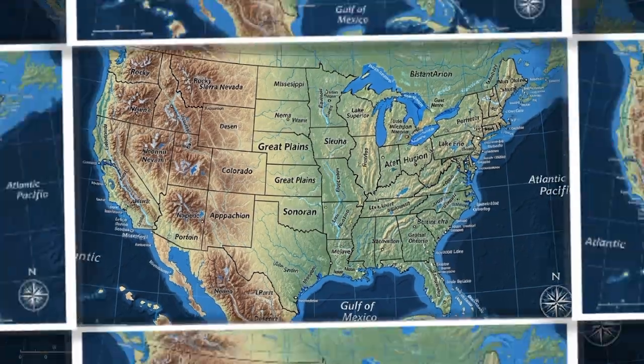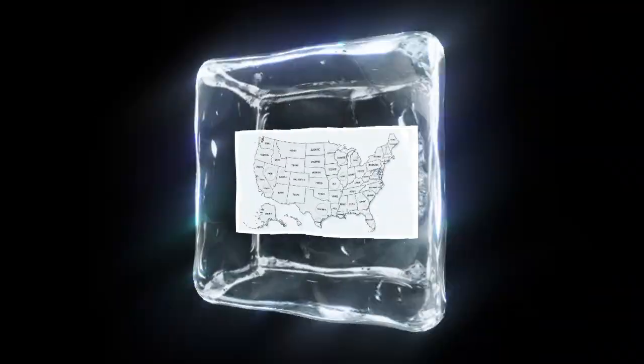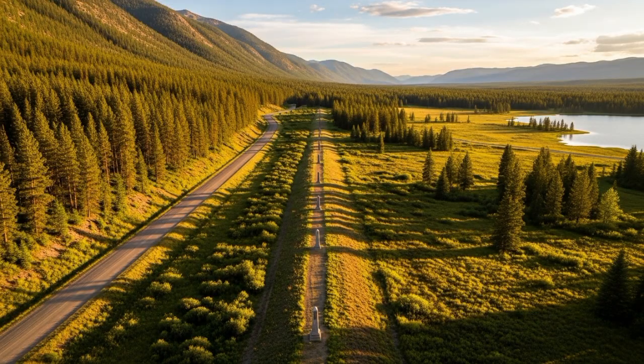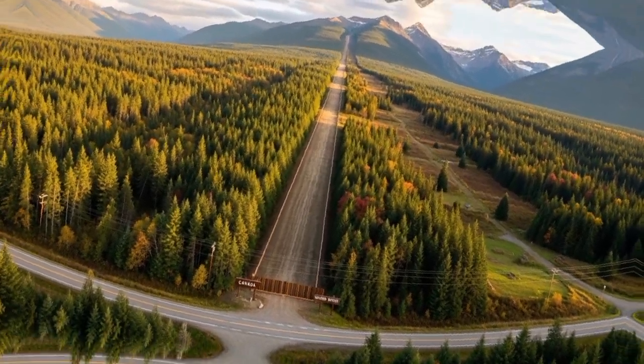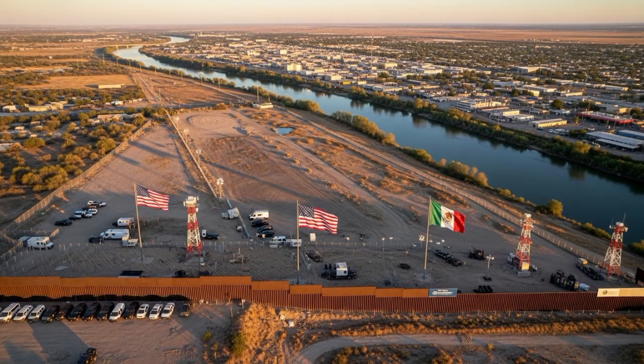Geography of the United States. 1. Location and size. Located in North America. Total area, 9.8 million square kilometers, third or fourth largest country in the world. Includes 48 contiguous states, mainland, Alaska, northwest of Canada, and Hawaii, in the Pacific Ocean.